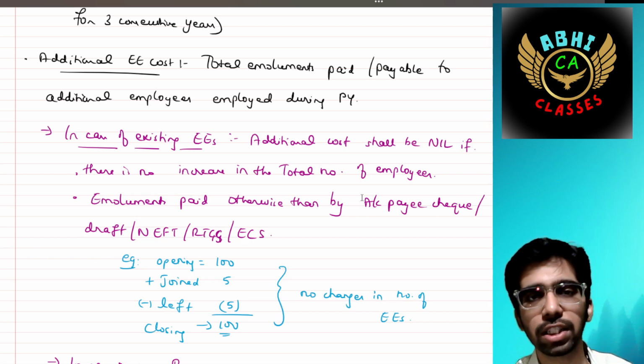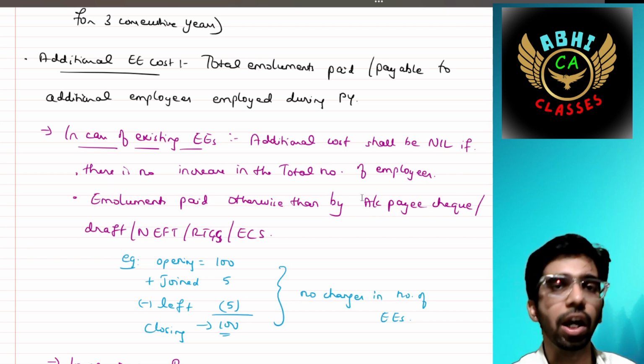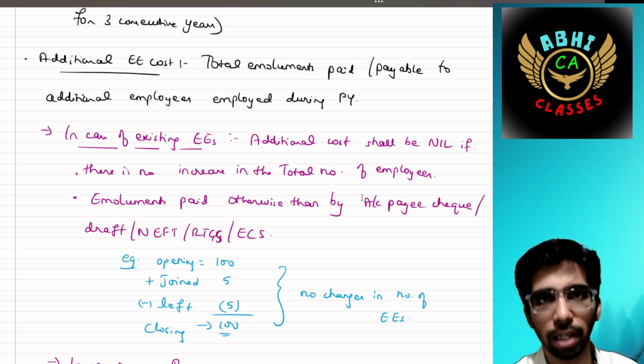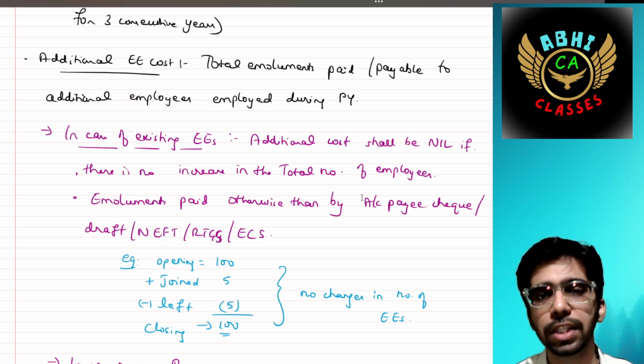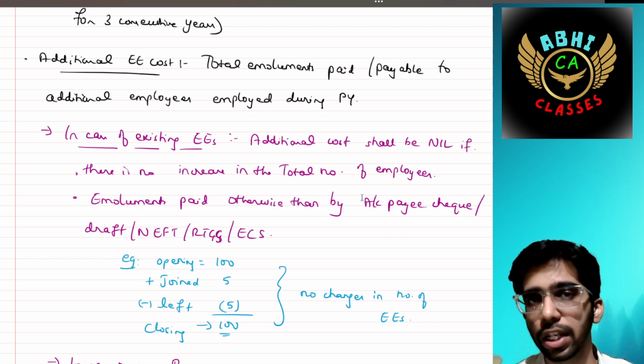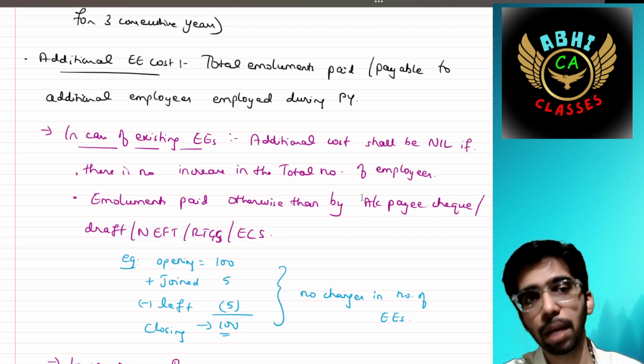Emoluments should be paid otherwise through account payee cheque. If there is only an increase in employees, then only that deduction will be applicable. Emoluments should be made only through account payee cheque, account payee draft, NEFT, RTGS, or ECS. If it is made through cash, then no deductions will be applicable for existing employers.